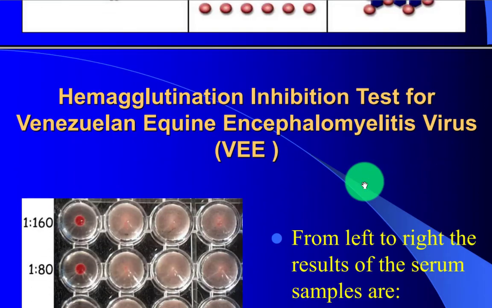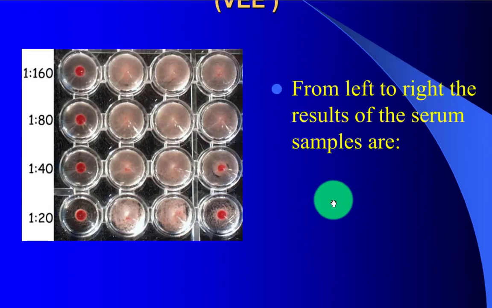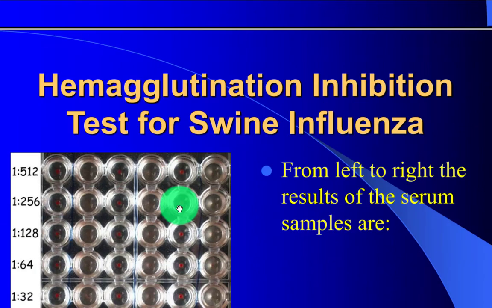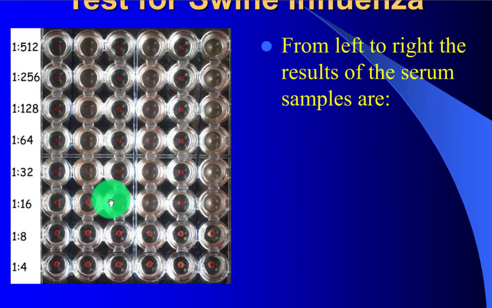Hemagglutination inhibition test for Venezuelan equine encephalomyelitis virus. From left to right, the result of the serum sample. Hemagglutination inhibition test for swine influenza. From left to right, the result of the serum sample.